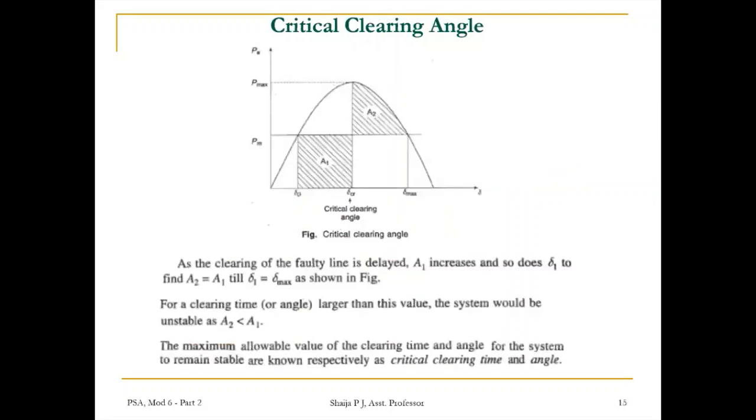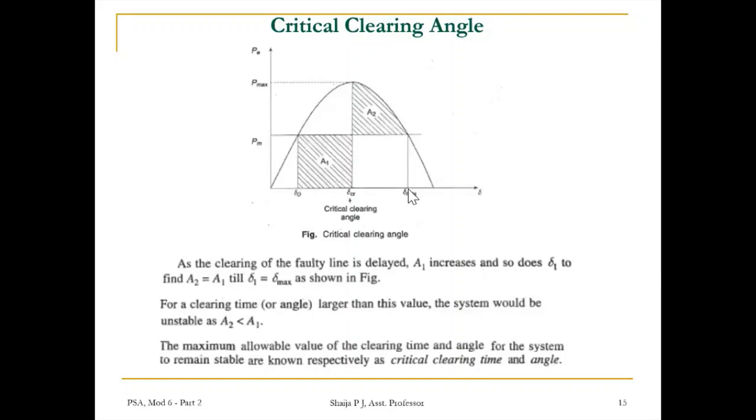So as the clearing of the faulty line is delayed, what will happen? A1 increases, and so does delta 1, or delta 1 increases beyond delta C, and we have to find an A2 which is the same as A1 till delta 1 is equal to delta max.